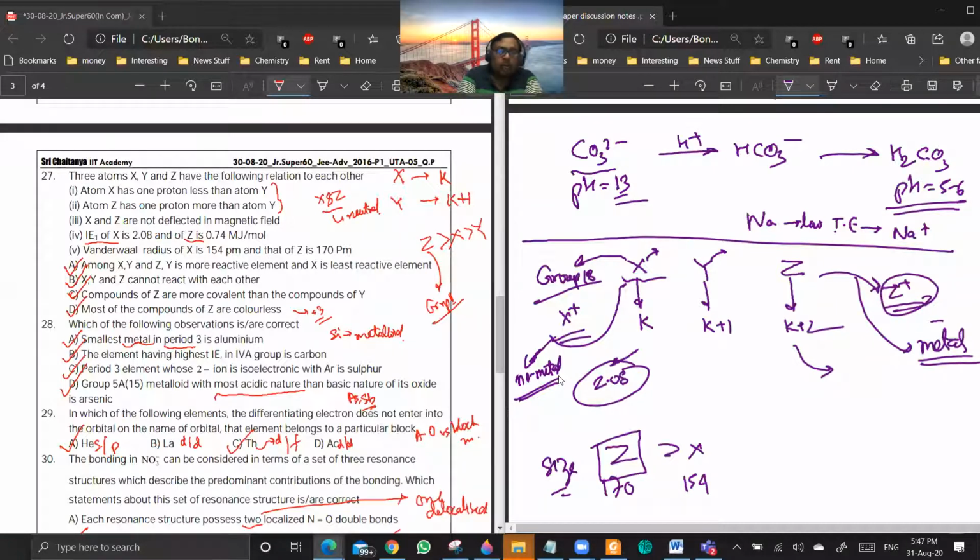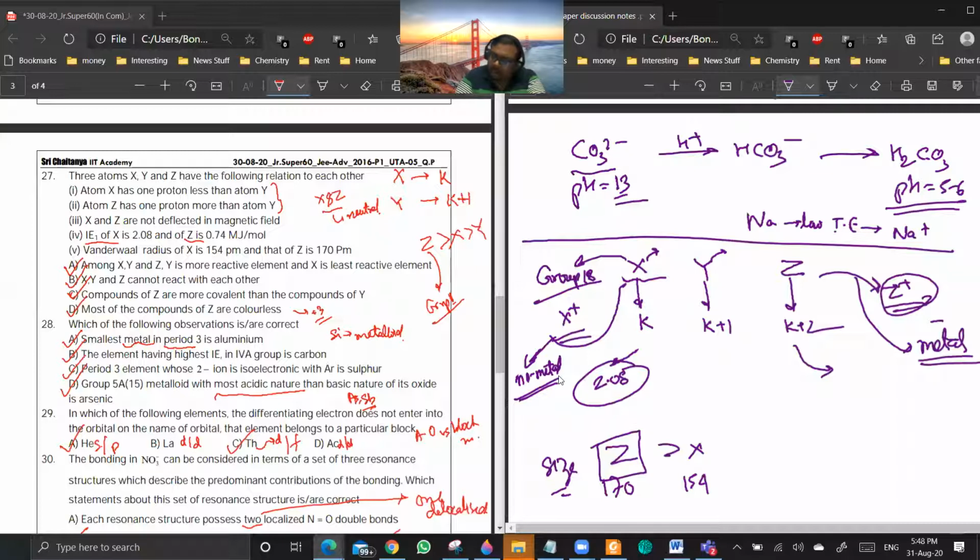Then in one of the questions of the previous exam, they gave Ne and some other compound, and they were asking about covalent radius. That means noble gas cannot have covalent radius. They won't form covalent compounds. How will you talk about covalent radius then? Okay.